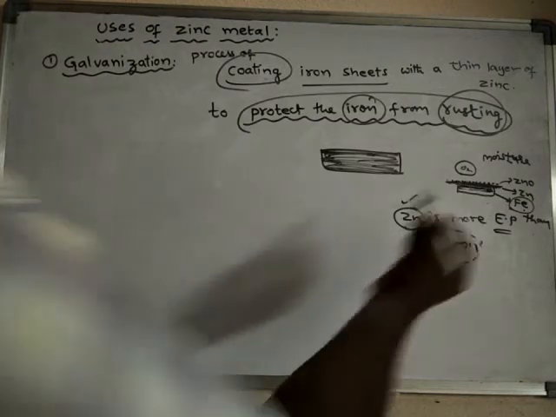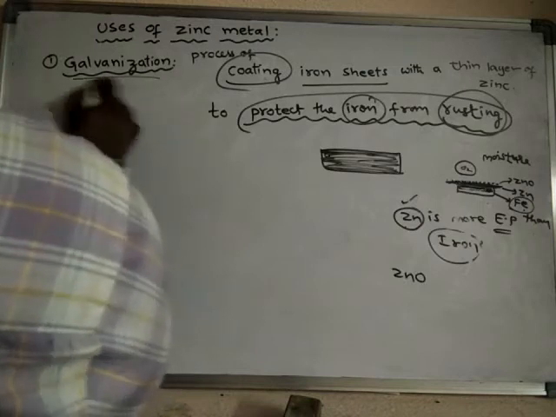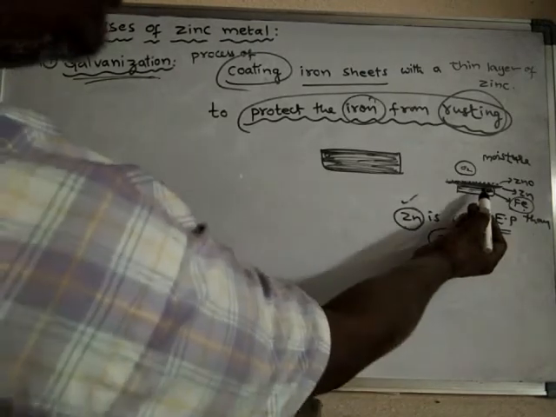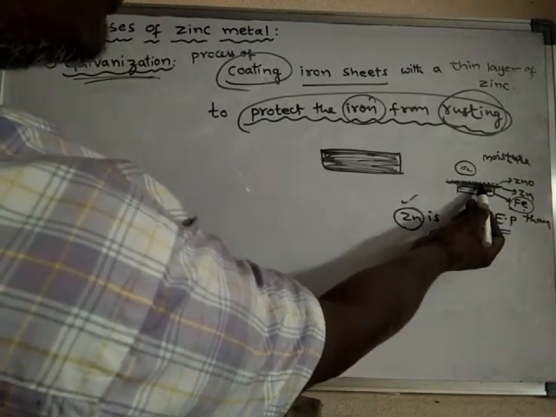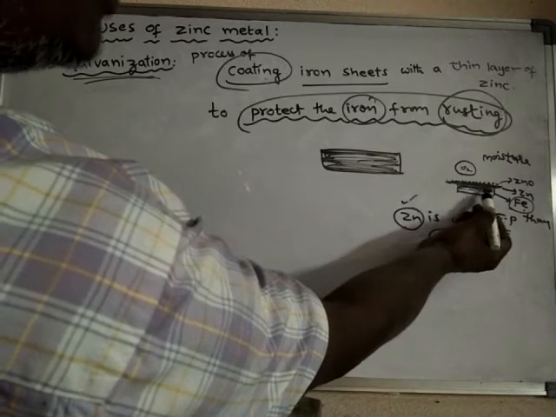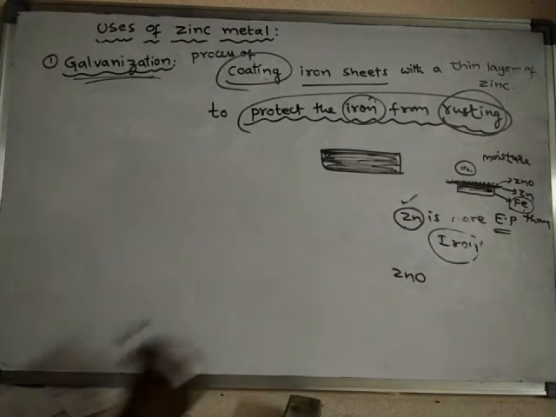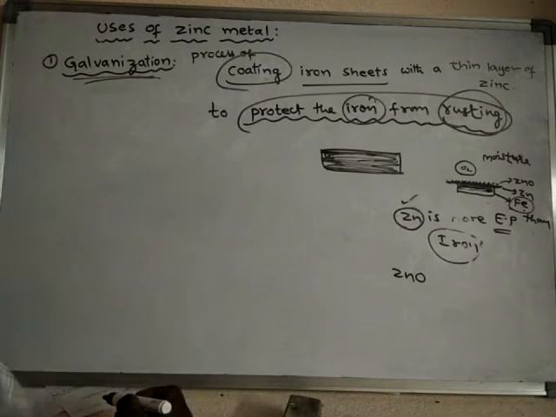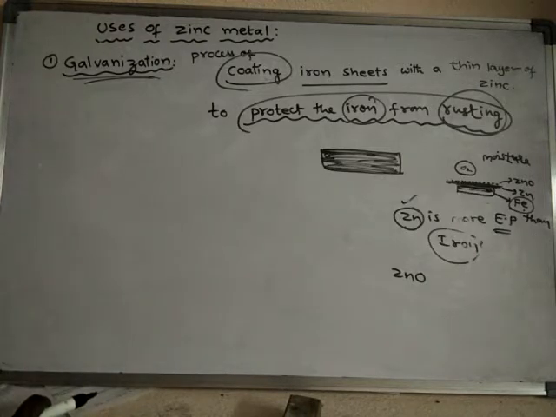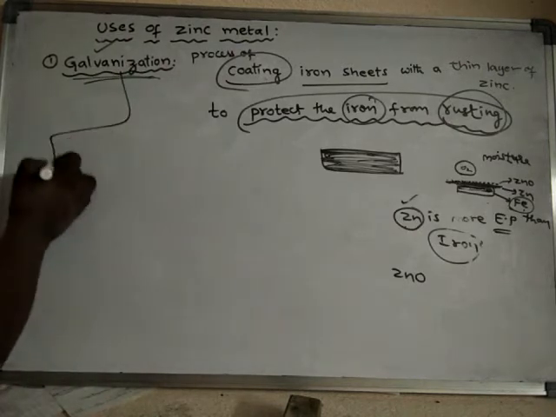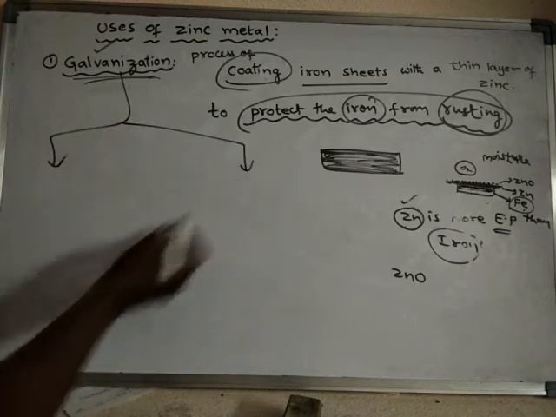Okay. So here, what is happening? Galvanization is a process of formation of a thin layer of zinc on the iron sheet, so that the iron is protected from rusting. That means iron cannot be rusted. This process is called galvanization. Galvanization can be done by two methods.